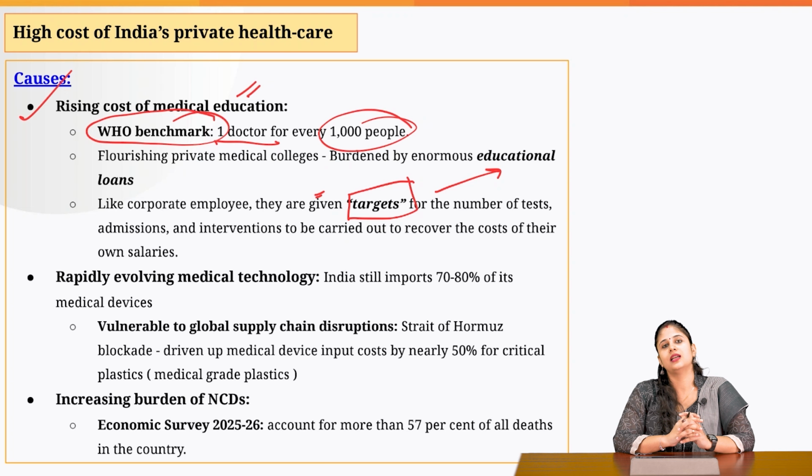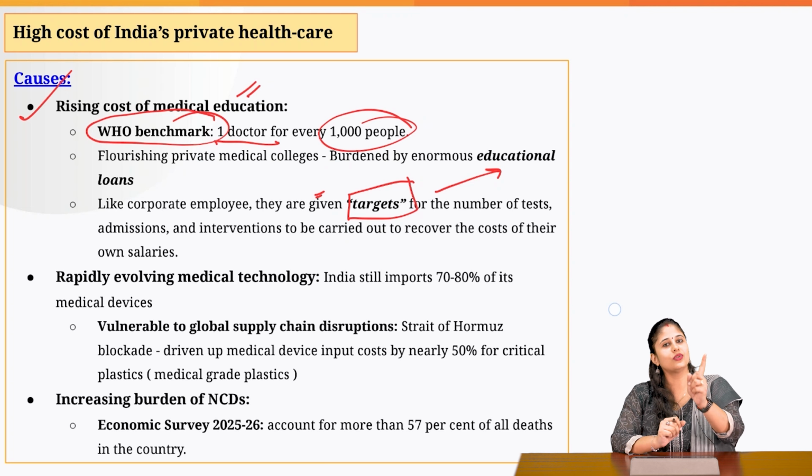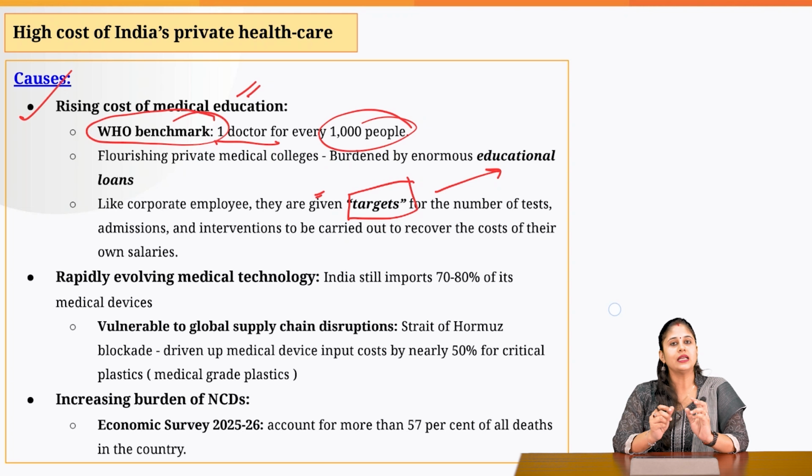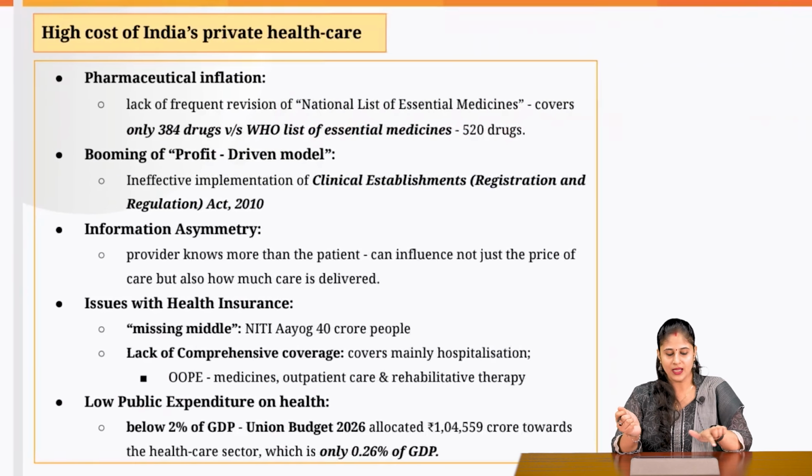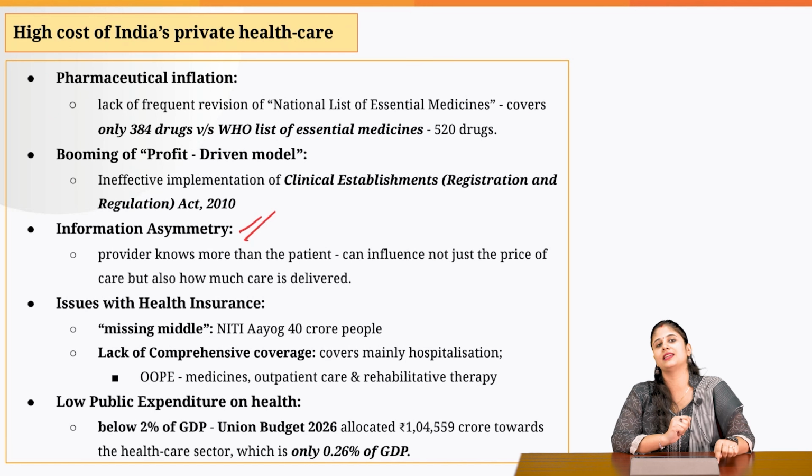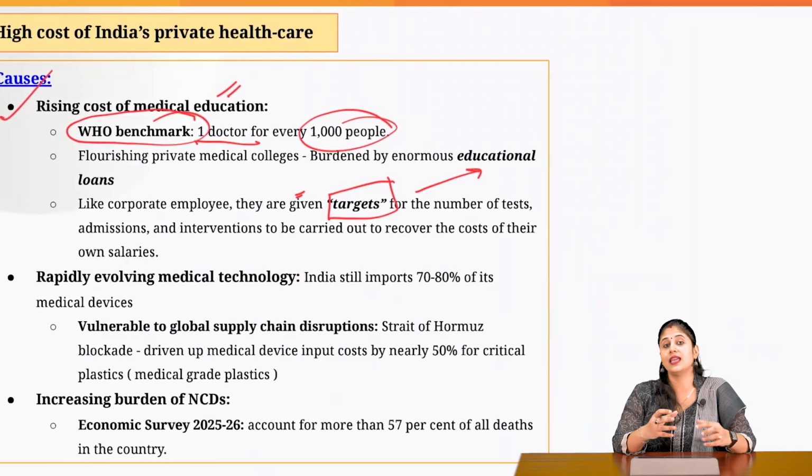And that is the reason unnecessary tests and referrals are suggested to you. Because in the health sector, the problem is you don't know which tests are needed to effectively diagnose the disease that you're suffering from. It is only the doctor who knows that. And this information asymmetry is something which is exploited by the healthcare sector. And that is the reason they actually inflate your medical bill.